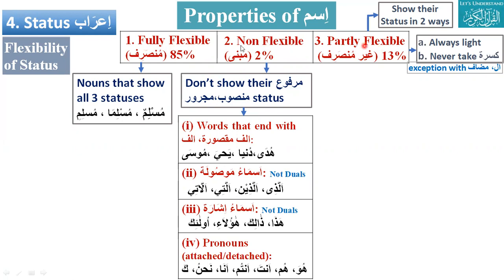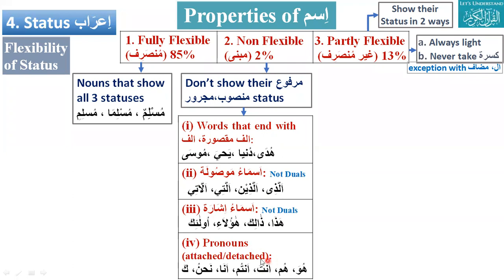Can you please differentiate just in one sentence? What is fully flexible? Fully flexible nouns show all three statuses: mansub, majroor, and marfu. All three will be there. And non-flexible ones don't show the statuses; they have only one shape. Like Musa, alladhi, and also isme ishara like hada, and all pronouns, either attached or detached.